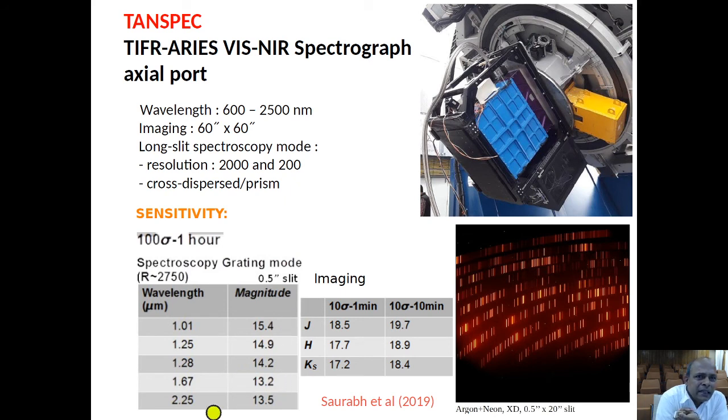So at, let's say, 2.25 micron, it can reach 13.5 magnitude with a 0.5 arc second slit and resolution 2750. So this is a typical resolution we can reach. Imaging, we can reach 10 sigma in 1 minute, and J band we can reach 19.7.